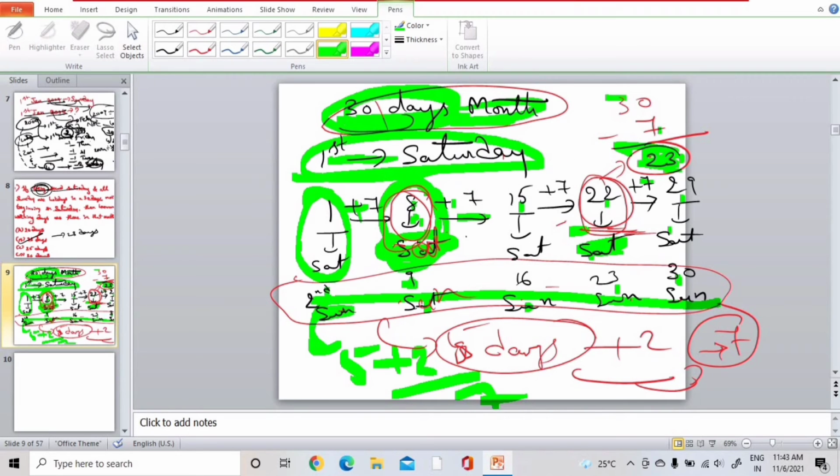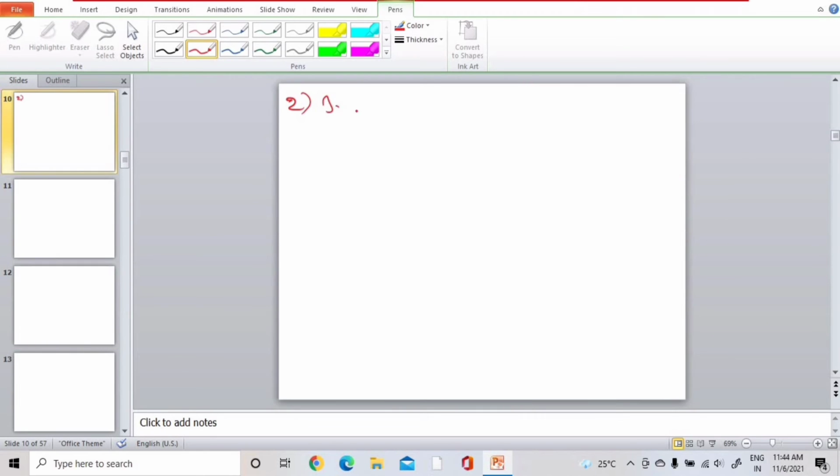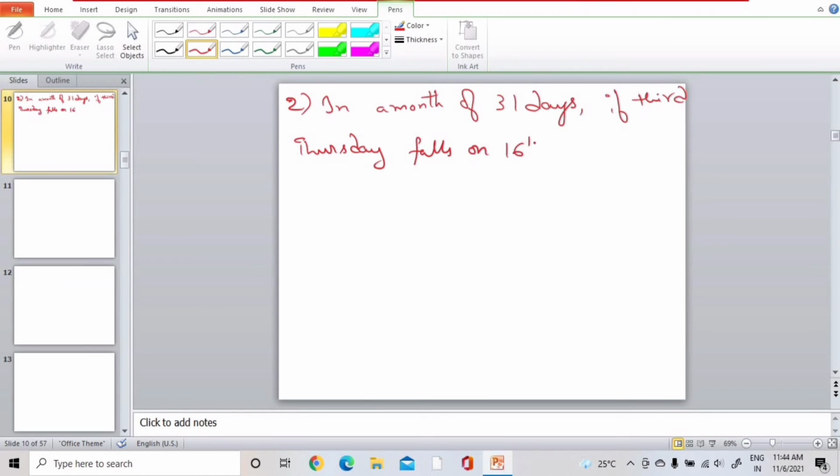Okay, now we will move on to another problem. In a month of 31 days, if third Thursday falls on 16th, then what will be the last day of the month?